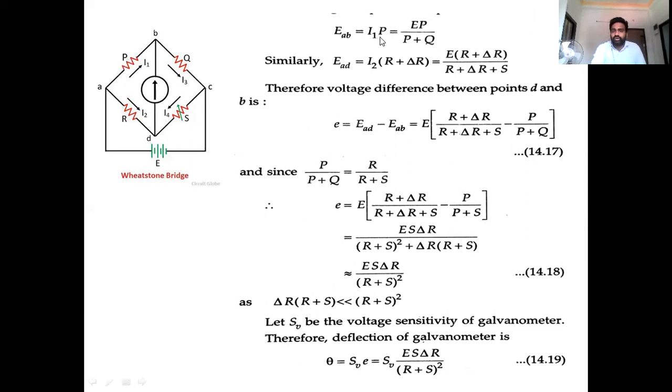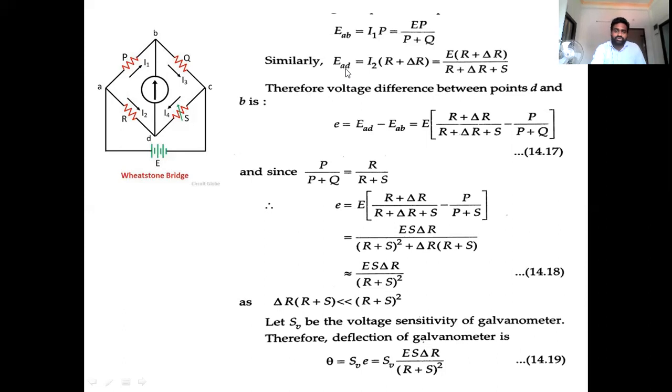E_AB is equal to I1 into P. So the voltage drop across A to B is equal to I1 into P, where most of you are very familiar that I1 is nothing but E by P plus Q. The current flowing through it we calculated in the concept of the Wheatstone bridge: I1 is equal to E by P plus Q, and we substitute that there.